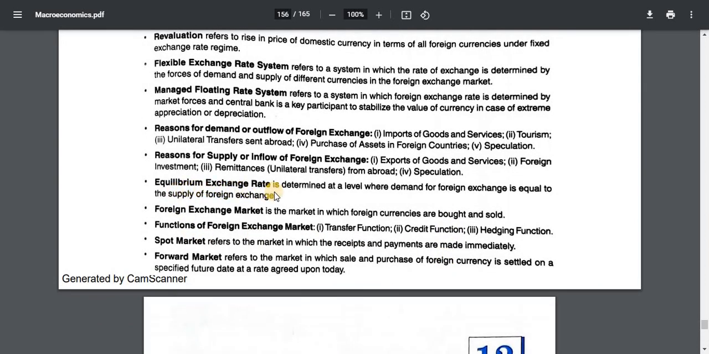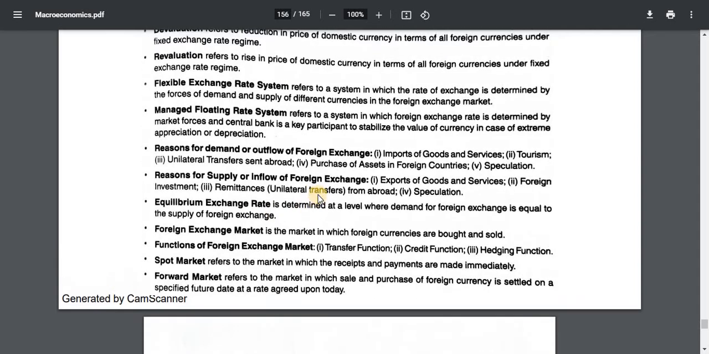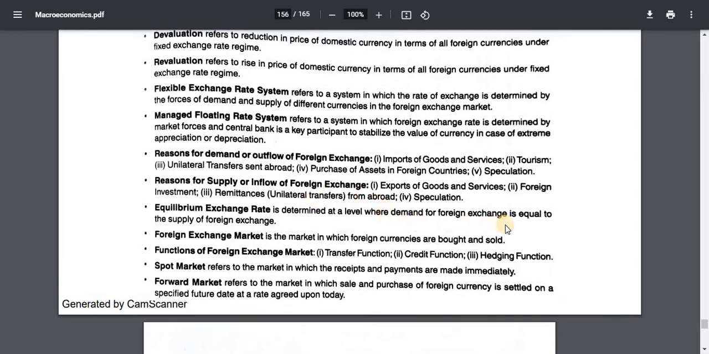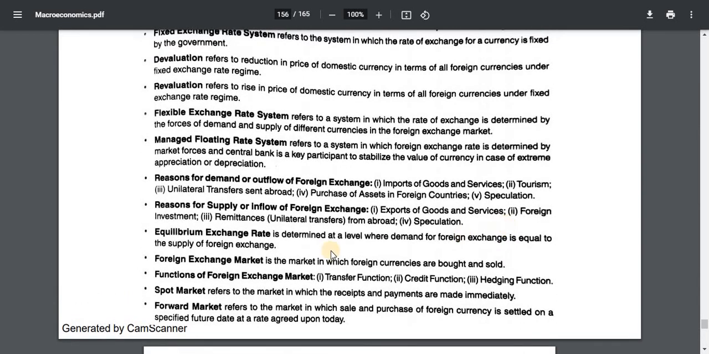Equilibrium exchange rate is determined at a level where demand for foreign exchange is equal to the supply of foreign exchange. Foreign exchange market is the market in which foreign currencies are bought and sold. Functions of foreign exchange market: 1. Transfer function. 2. Credit function. 3. Hedging function. Spot markets refer to the market in which the receipts and the payments are made immediately.